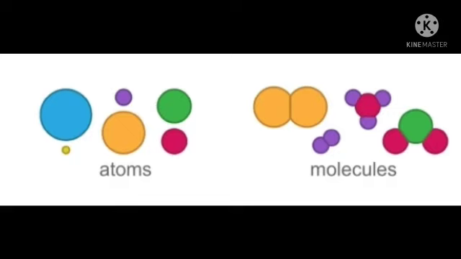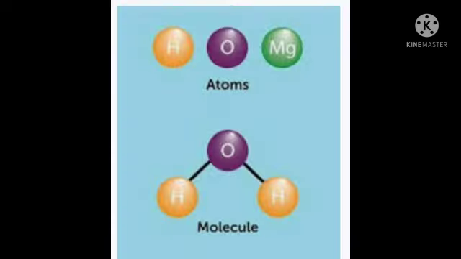Chemical substances are made of what? Atoms and molecules. Now you say, what is an atom? And what is called a molecule?